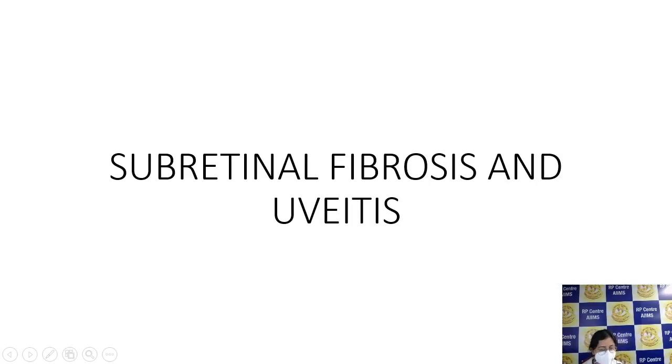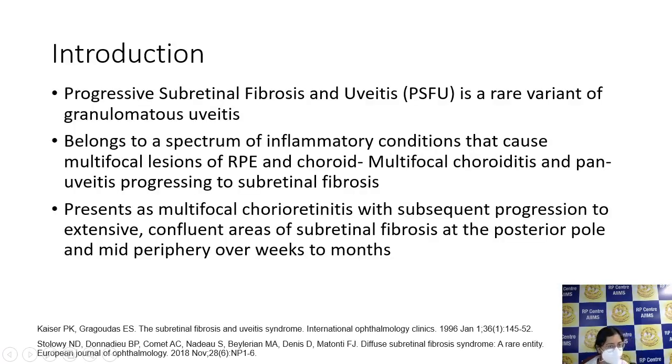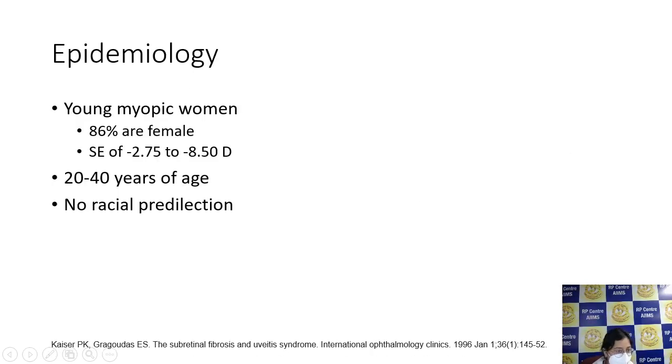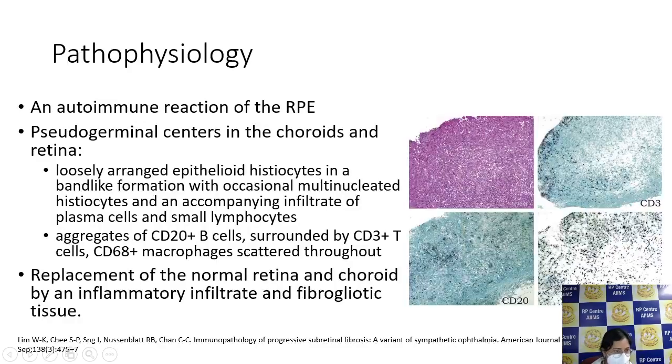Now coming on to our main diagnosis, subretinal fibrosis with uveitis. It is a rare variant of granulomatous uveitis. It belongs to a spectrum, as I already told you. It can have subsequent progression to extensive confluent areas of subretinal fibrosis at the posterior pole and mid-periphery, like seen in our patient. Epidemiology is again young myopic women, 86% are female. Spherical error, as the patient is usually myopic, can range from -2.75 to -8.5. It usually occurs at the age of 20 to 40 years with no racial predilection.